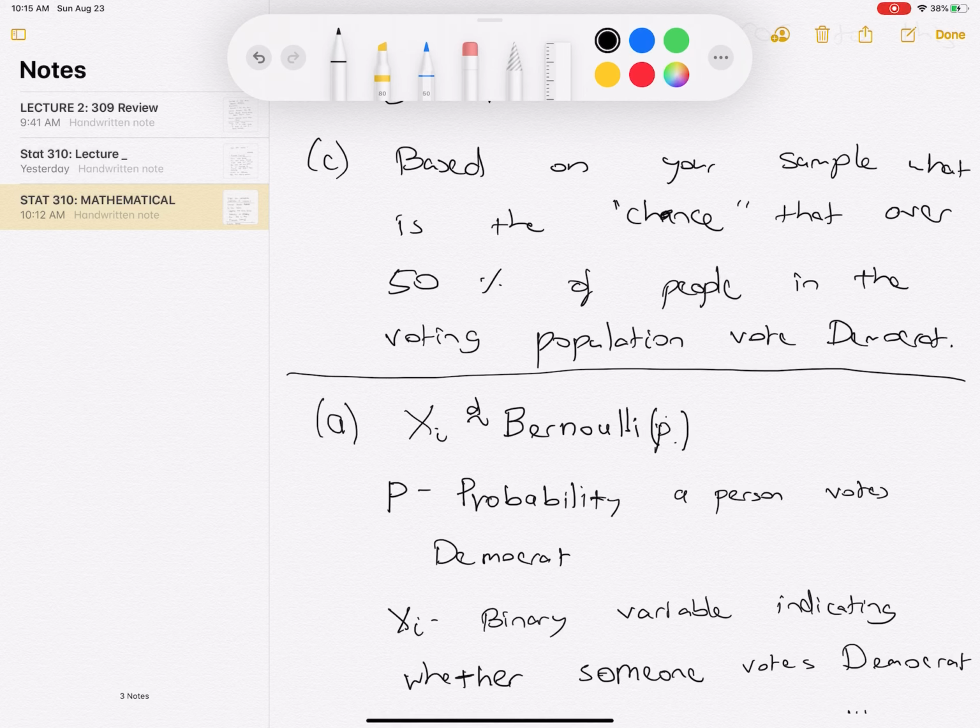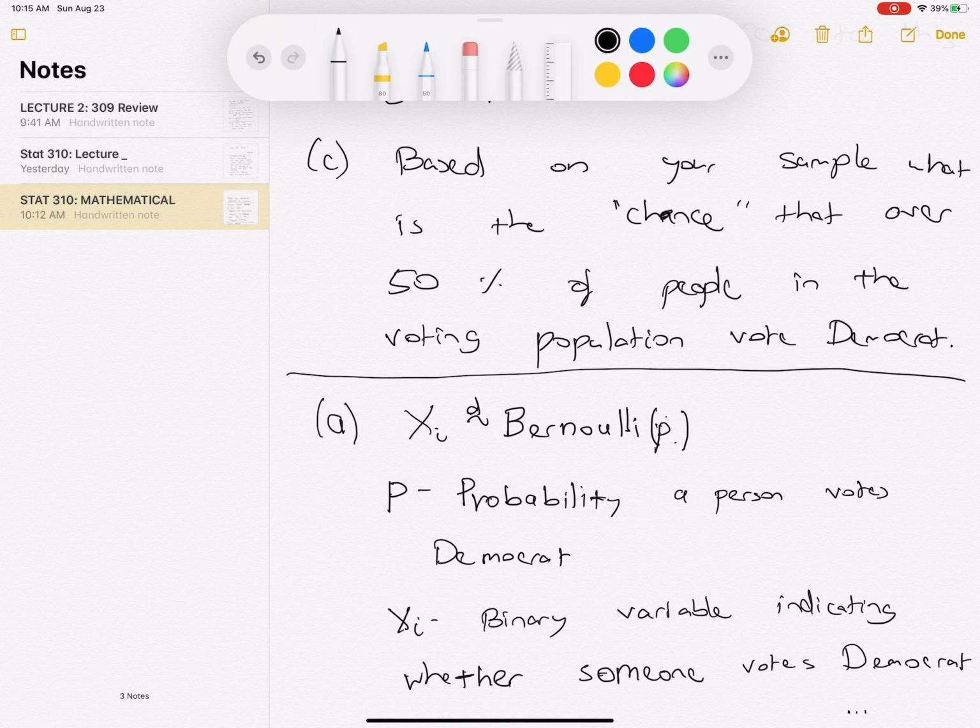So the first question asks us to assert a distribution to model the chance a random person of interest votes for Democrat in Wisconsin. Once again, we have a binary random variable. A lot of these answers are going to have a similar flavor to the answers in the 309 setting, but understanding the subtle difference will give you an idea of how this course is going to be different from 309.